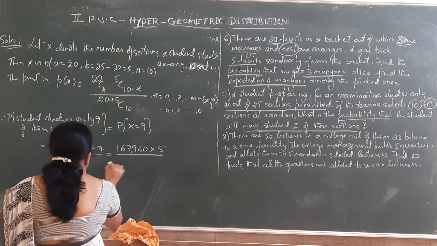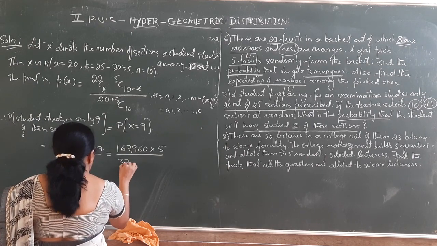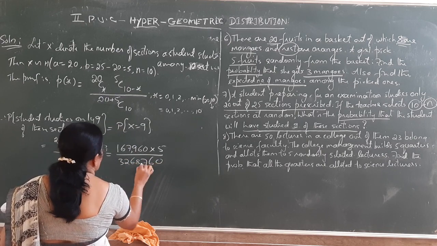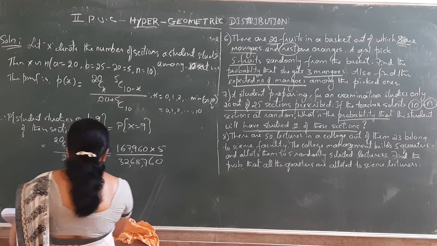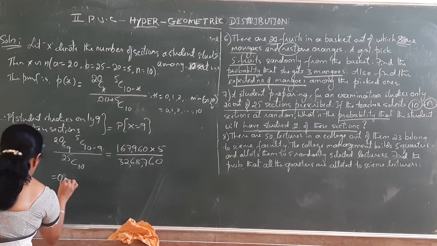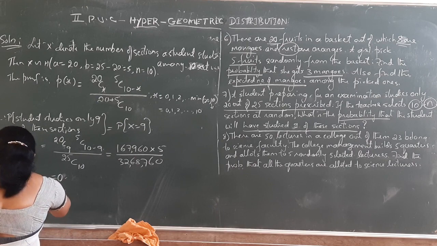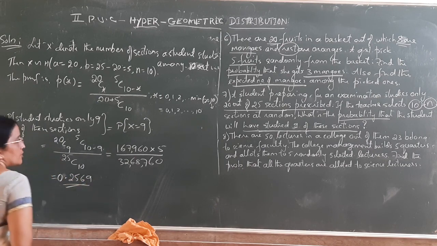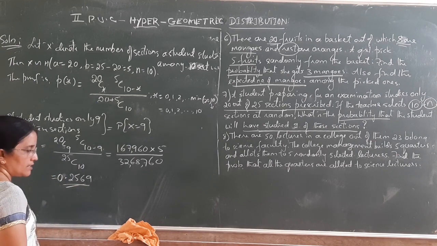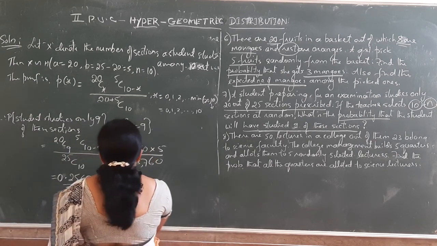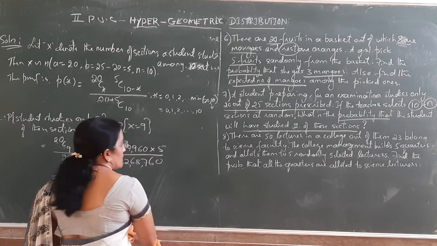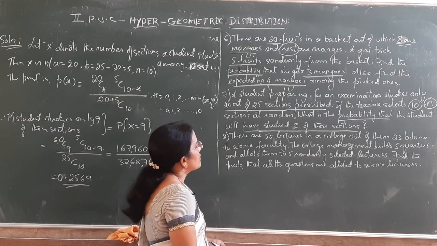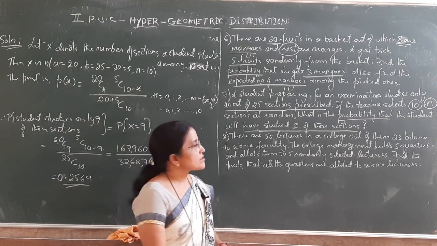Simplify and get the answer 3,268,760, which is equal to 0.2569. Simplify yourself at home and check whether the answer is correct. This is how to find the probability that the student will have studied 9 of these sections.